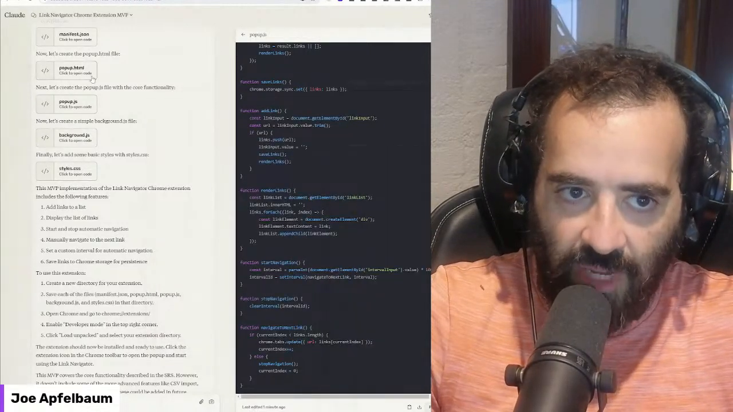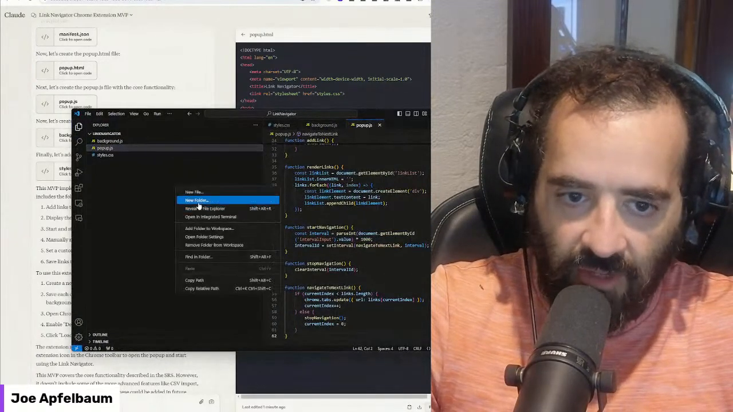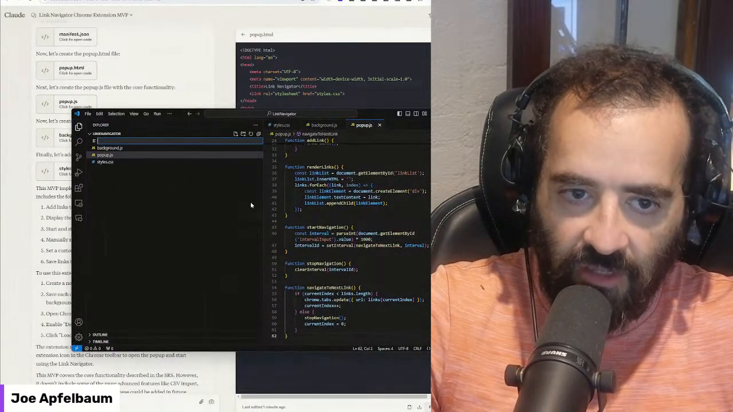Next, popup.html. This is the actual HTML file. This is what it's going to look like. Okay, right click, new file,